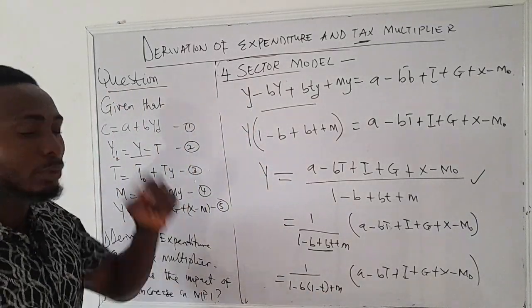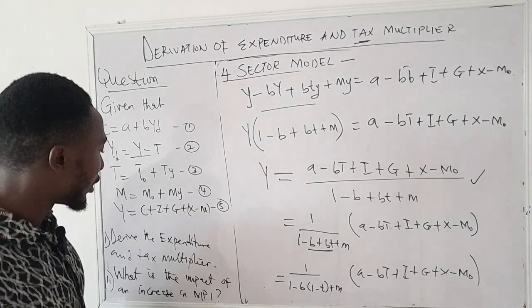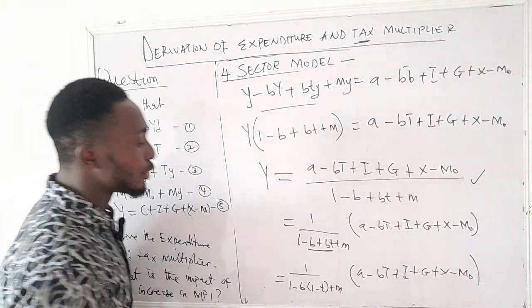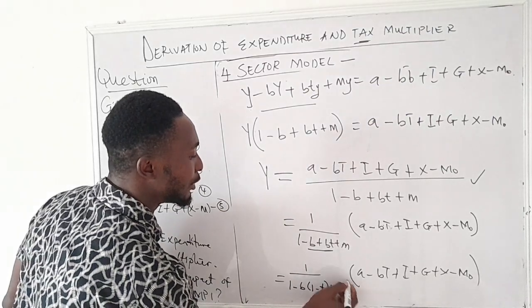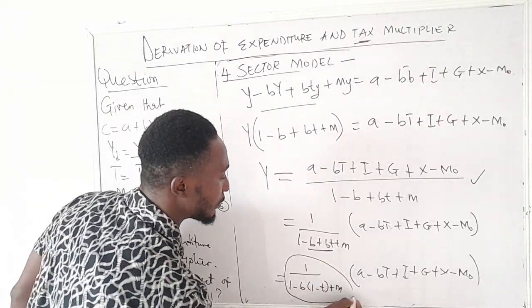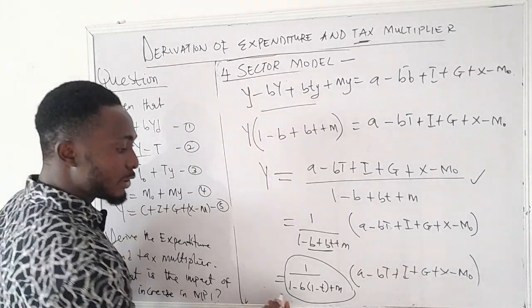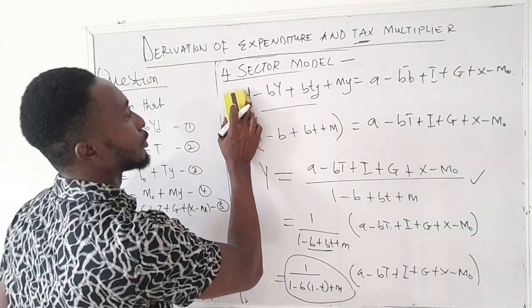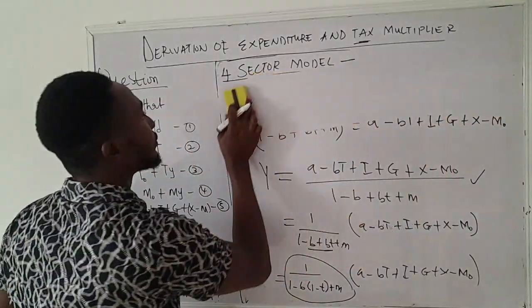Now we can use this to calculate or to estimate our expenditure and tax multiplier. But note that the multiplier or the general multiplier is already given in this formula. Okay, so this is the general multiplier, but let's see how we can derive this from here. So I will erase this again.